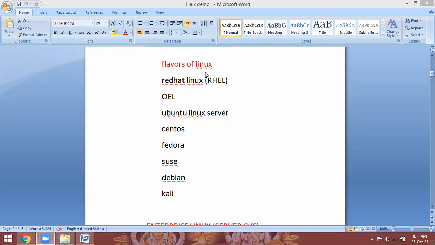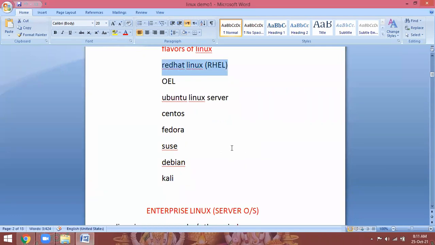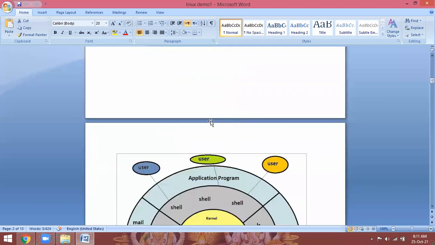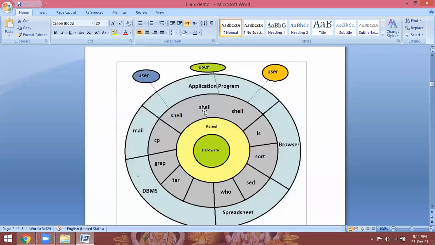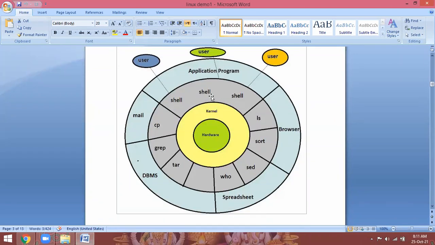So like that, we have a number of flavors in Linux. Any flavor, if you want to learn, you can learn on any other flavors. So this is the structure of Linux: hardware, kernel, on top of the kernel, we have a shell. There is architecture. On top of the shell, the user is working. So user gives the commands, programs, whatever it may be, he is working on this. So shell is the security layer in Linux. Shell will not allow you to run any unknown commands or unknown programs. That is the reason viruses will not attack the Linux operating system.